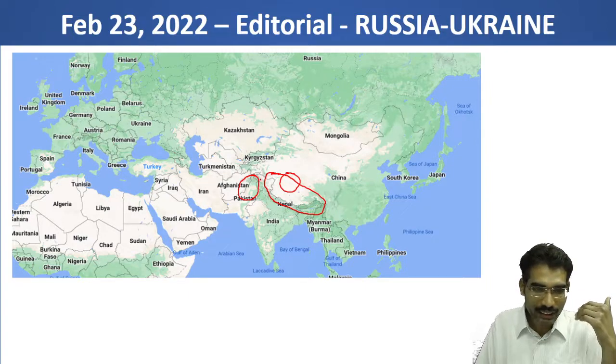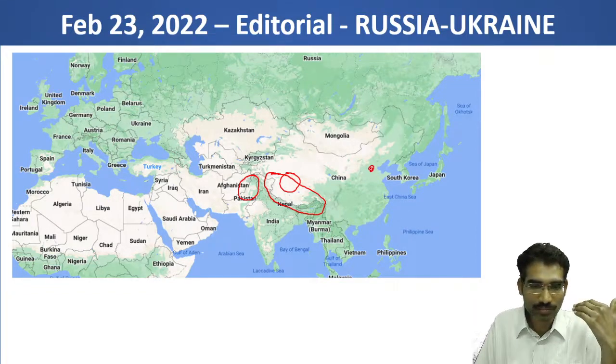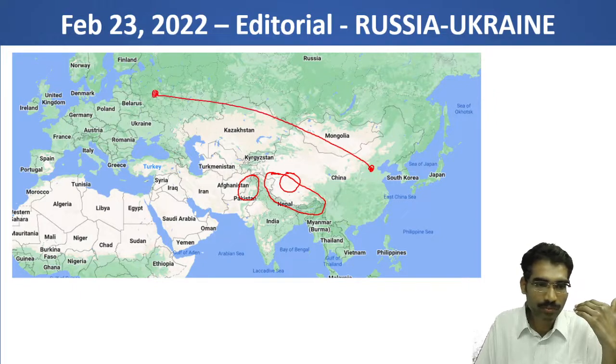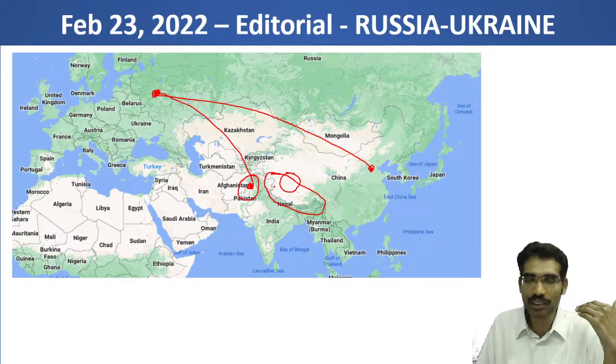Now in this context, recently China has been improving its close relations with Moscow, and now Pakistan is also trying to improve relations with Moscow. Now you can see how in our neighborhood we are not having good ties with Pakistan and China, with our two neighbors.